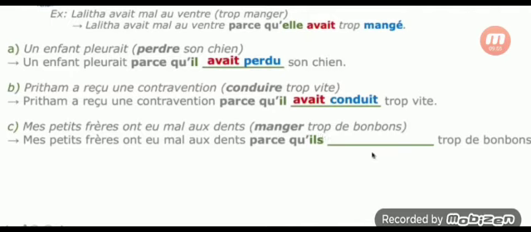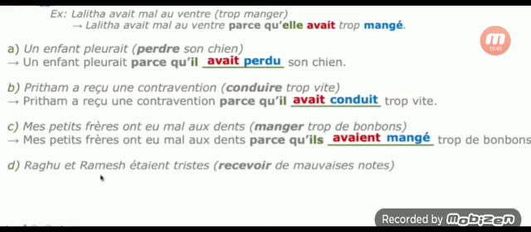Manger, you can conjugate it in the pluperfect. The imperfect of avoir, as it is also not found in the list, so you can use the imperfect conjugation of avoir in plural form, avaient. And for manger, normally for ER verbs, cut ER and add é. Get the sentence: my little brothers had a toothache because they had eaten too much sweets.